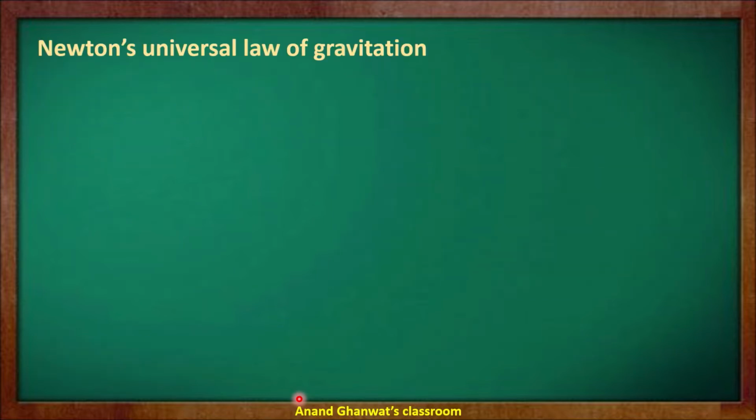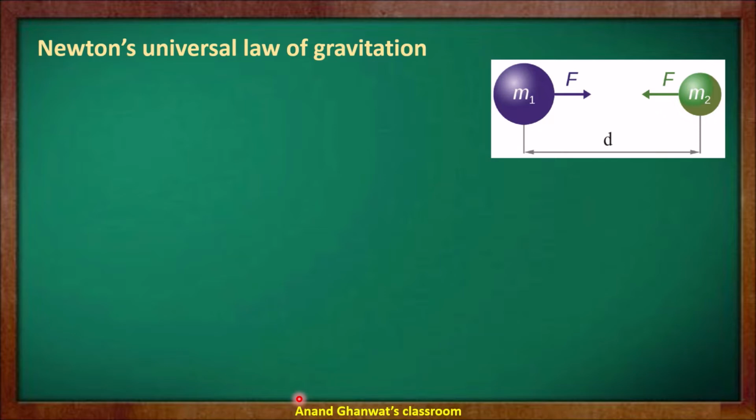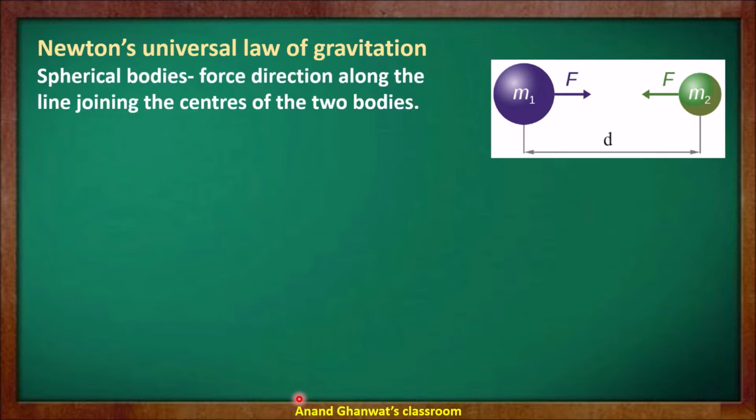Now, Newton's universal law of gravitation. In this part we are going to learn about the direction of the force. If the bodies are spherical in shape, then the direction of force is along the line joining the two centers of the bodies.